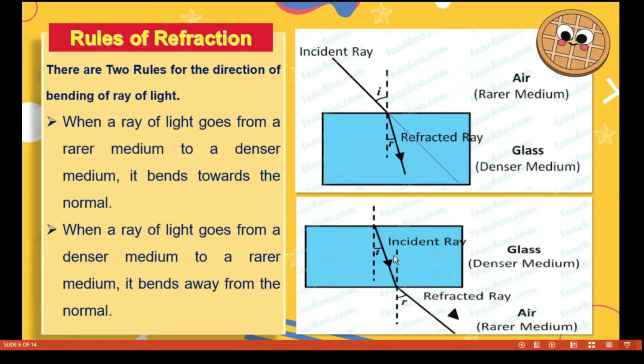This one is called the normal line, a perpendicular line drawn at the boundary, and the light bends away from the normal. The actual path of the light should be like this, whereas it bends. Why? Light travels faster in a rarer medium, so as the light travels faster, it goes away from the normal line.